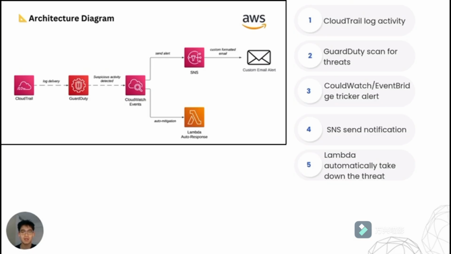At the same time, a Lambda function is automatically executed to respond to the incident, for example, isolating or freezing the affected instance to stop the threat from spreading. This whole process makes sure our system is proactive, automatic, and efficient in handling security emergencies. Now I'm going to show a short demo to explain how this process actually works in action.